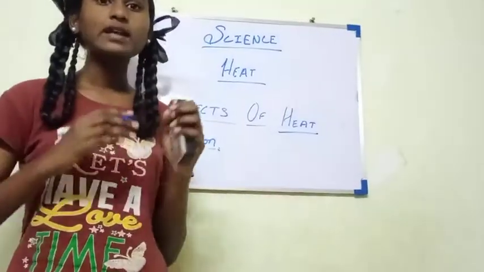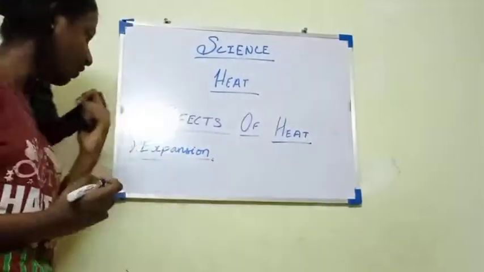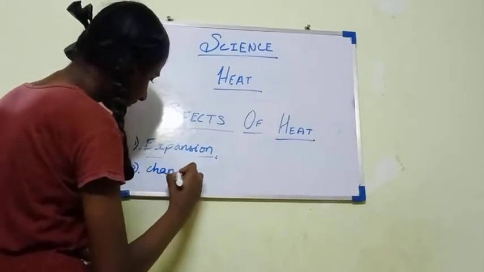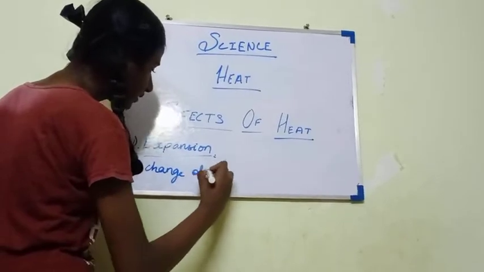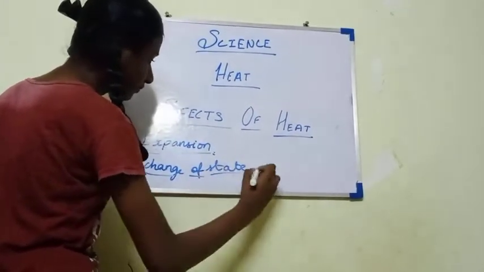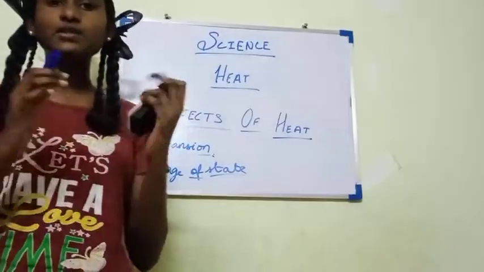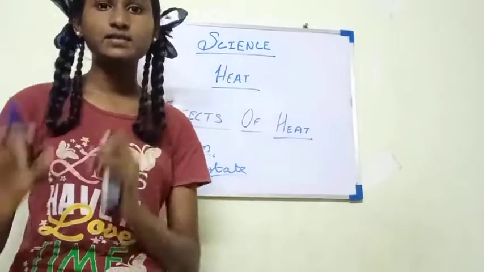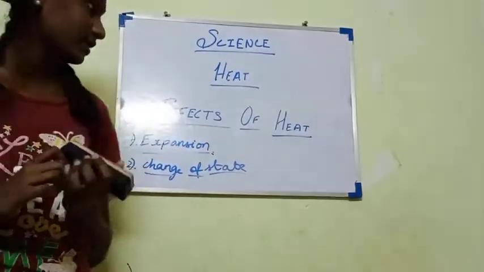Let us see the other effect, the change of state. The second one is the change of state. We have the solid state, the liquid state and the gaseous state.